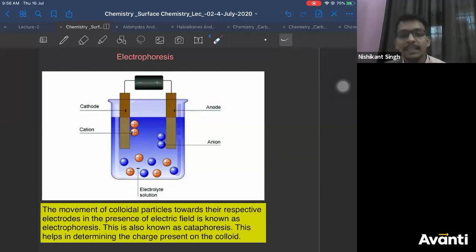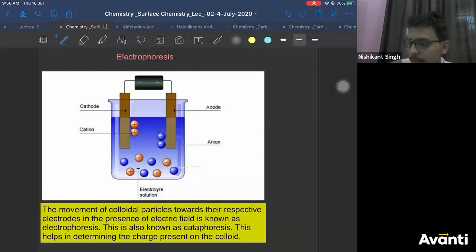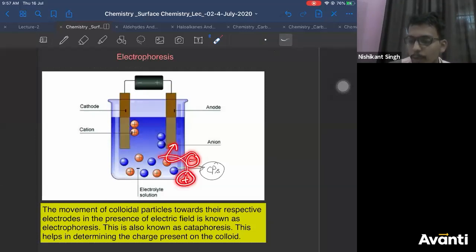Now, what is your electrolyte solution here? You have colloidal particles. If your colloidal particles are negatively charged, they will move towards the anode. If they are positively charged, they will move towards the cathode.